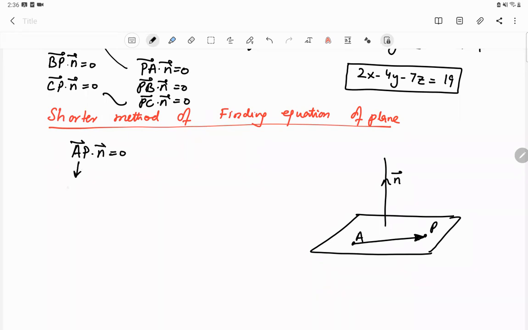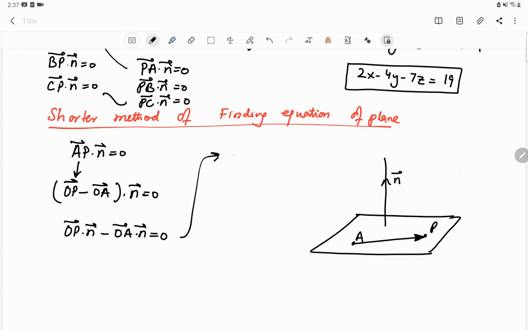You know that we can write AP as OP minus OA. We can write AP as (OP minus OA) dot product with N, okay, equal to 0. So OP dot N minus OA dot N. You know that dot product is distributive. You can open the bracket and take their dot products individually. Now OP dot N is equal to OA dot N.